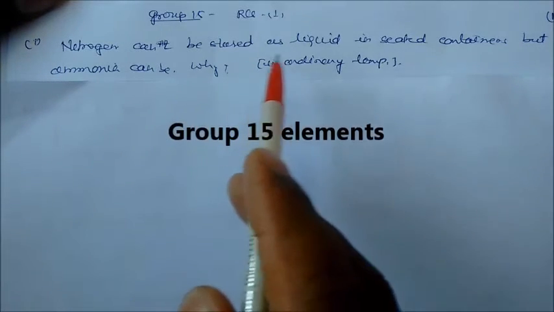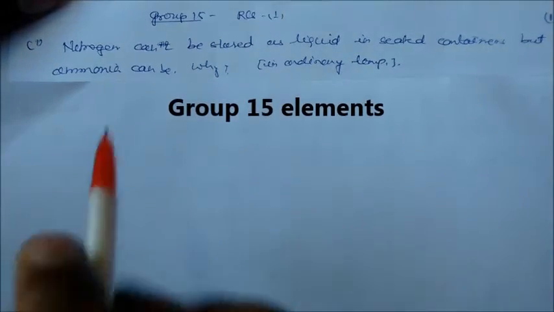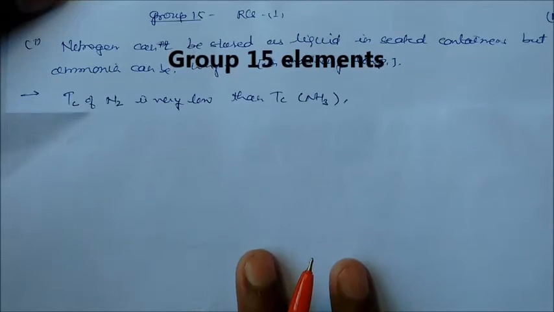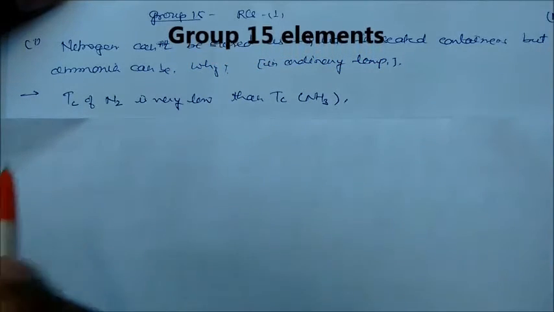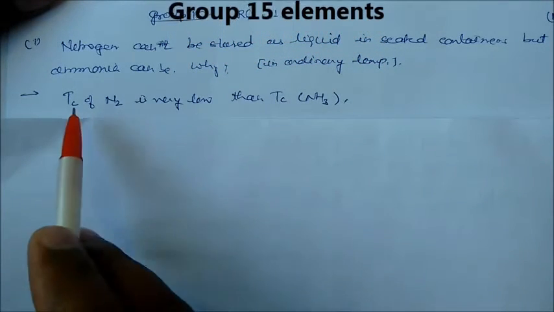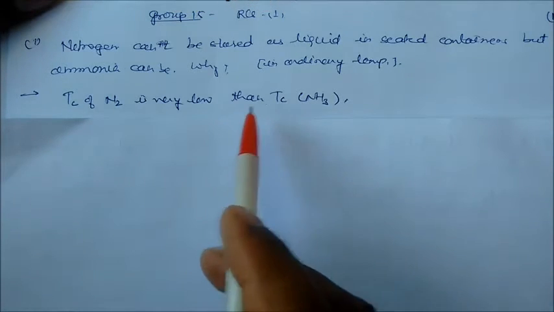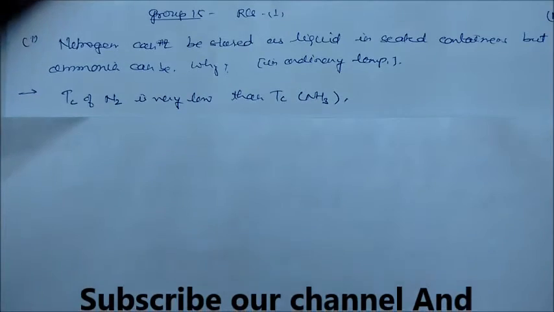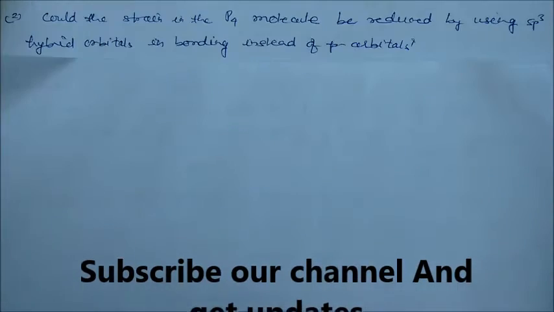Nitrogen cannot be stored as a liquid in sealed containers, but ammonia can be. Why? I am talking about ordinary temperature. Actually in this case, the critical temperature of nitrogen is very low compared to the critical temperature of ammonia. That's why nitrogen cannot be stored as a liquid in sealed containers.